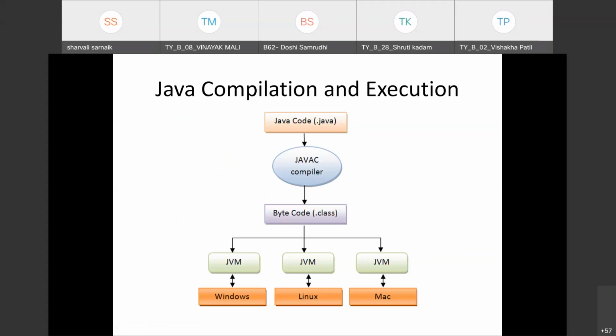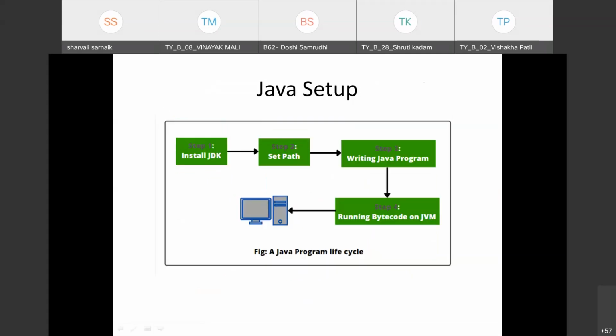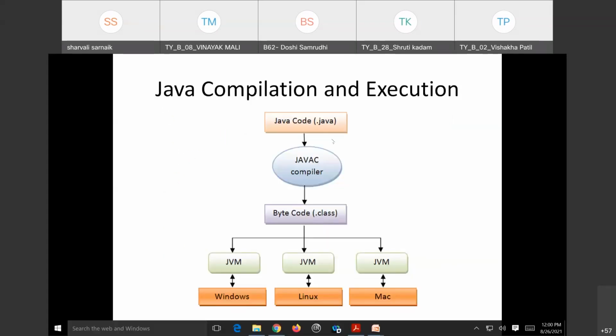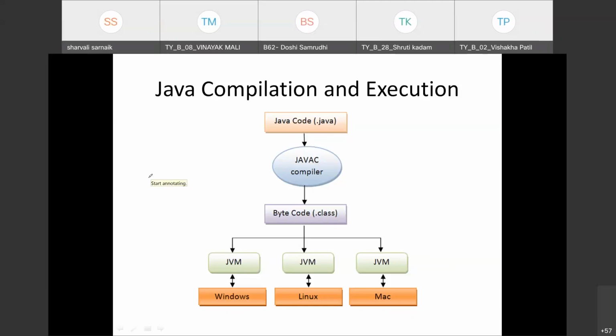Next is Java compilation and execution with the help of this figure. Now see, our source code will be in the form of .java. Then I will use the Java compiler, and then it will be in the form of bytecode, that is my .class.